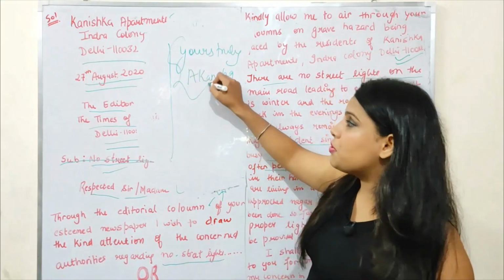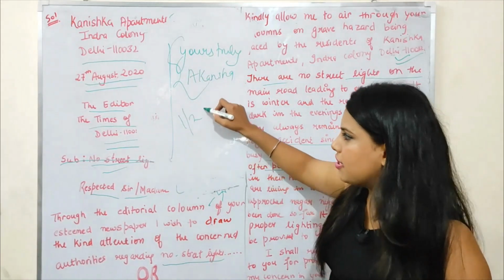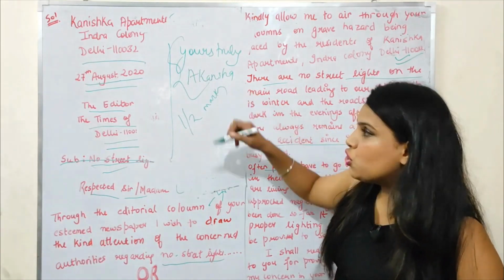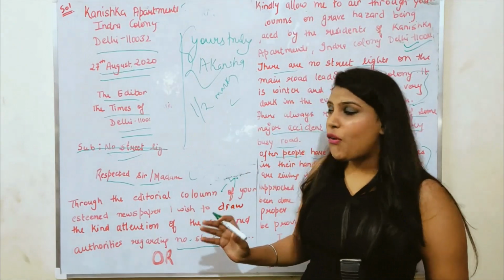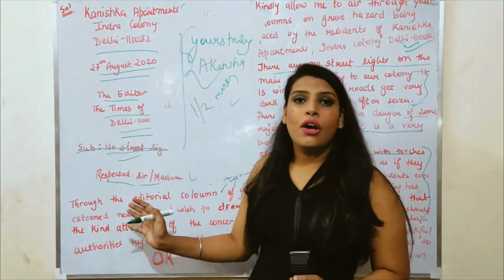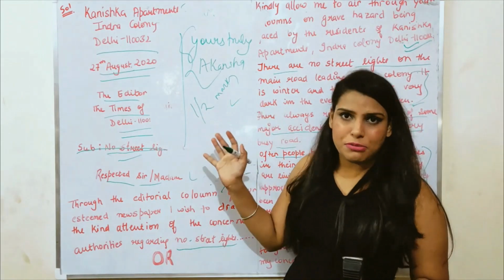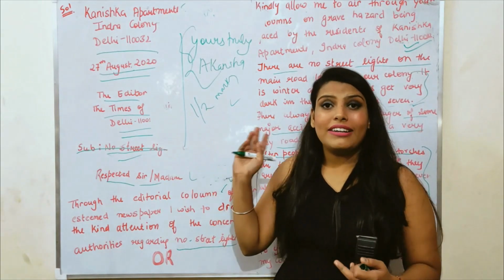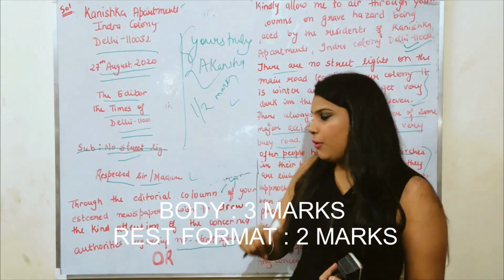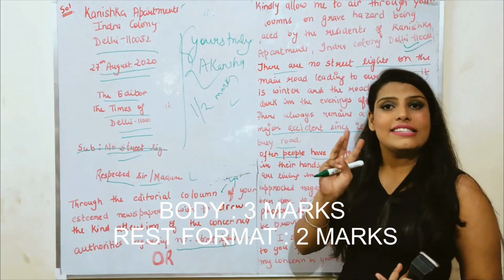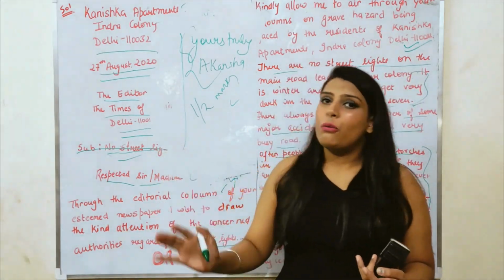Now this subscription contains half marks. According to this format, 1.5 marks for the starting lines and the last half marks for the subscription. So this format contains 2 marks, right? And when we come to the body, it contains 3 marks. So total marks are 5.